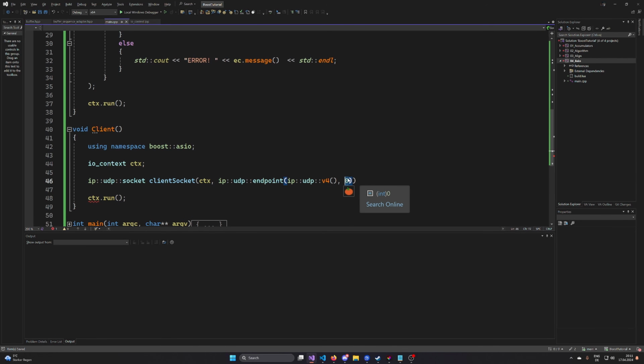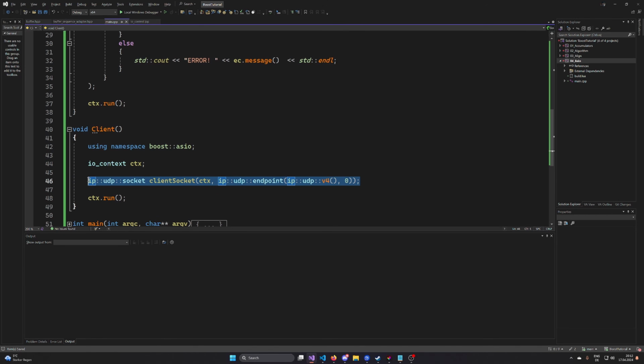I'm taking the port 0, which is like an invalid value, but it's not invalid because it's interpreted by the operating system as, just use any port that you like. So if I put in 0, the operating system will choose a port that's available. It basically means we don't care which port, just give me any free port for sending. If you have a more defined communication and you are keen on sending from a certain port, then of course you could also specify a port here. Sometimes sending and receiving works over a well-defined structure of ports where you definitely know the source and the destination port. But in this case, we can just say 0 and call it a day.